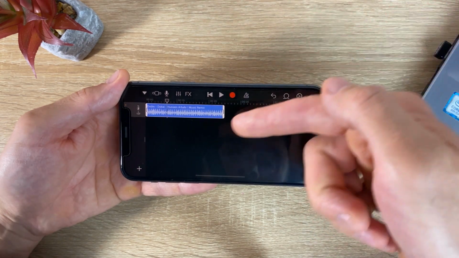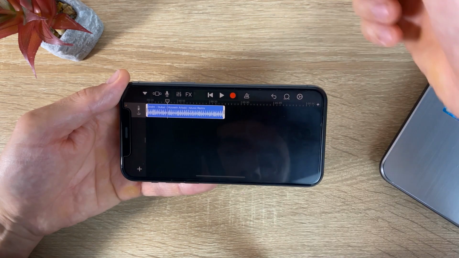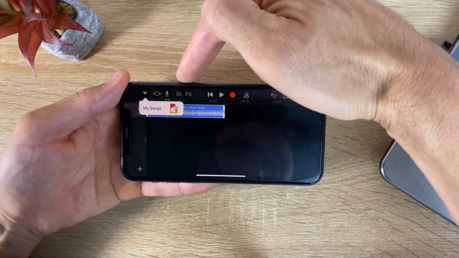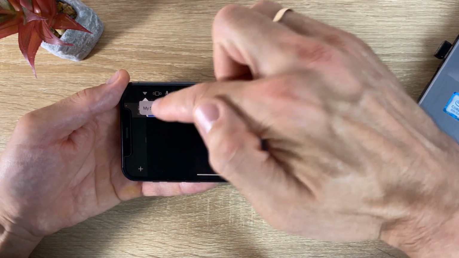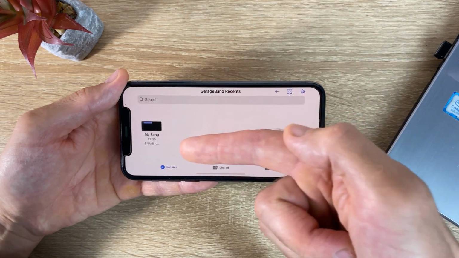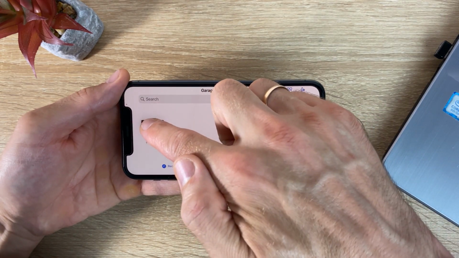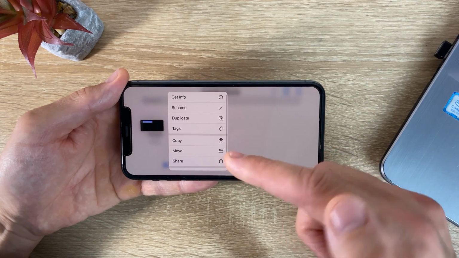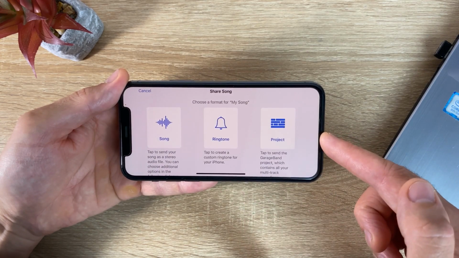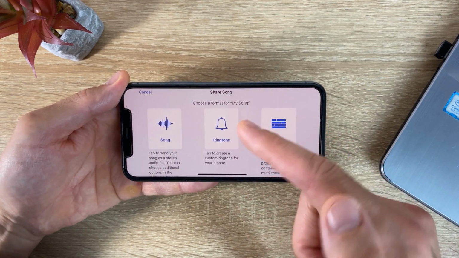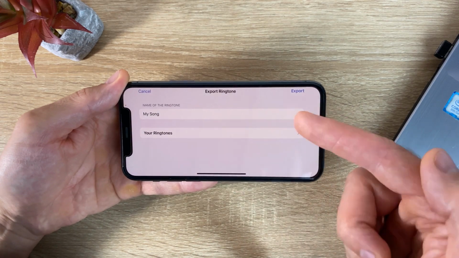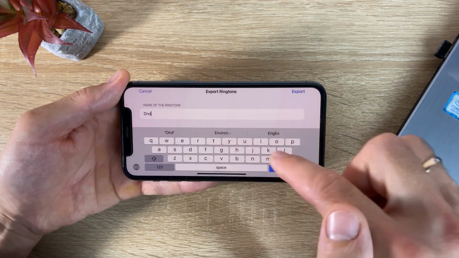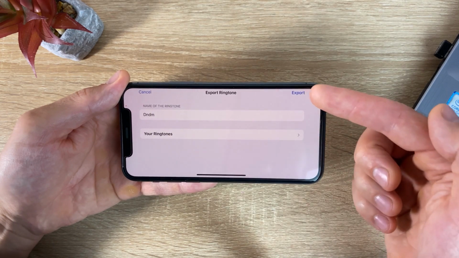If everything suits, click on this icon and select My Songs. Click on this song and select Share. Select a ringtone, write the name of the alarm sound and click Export.